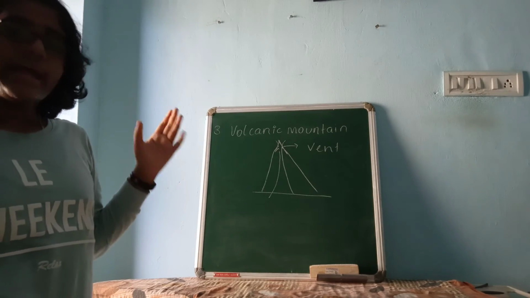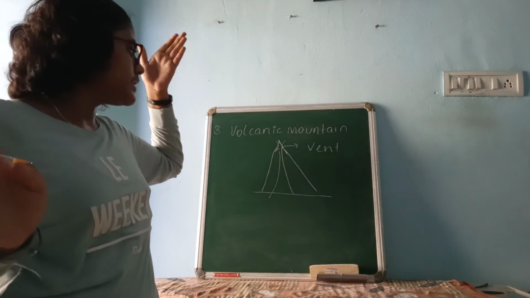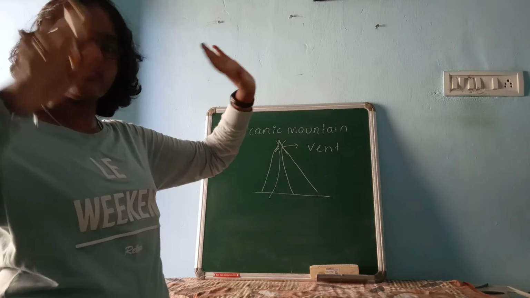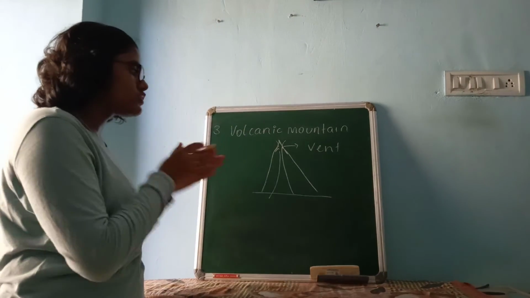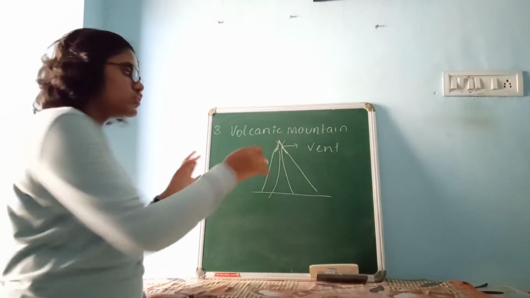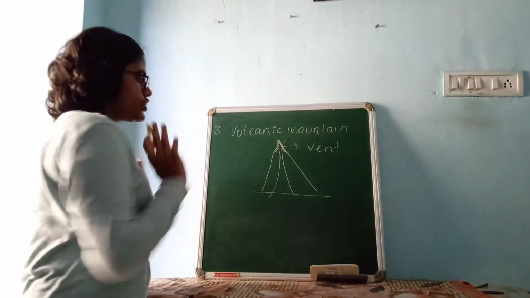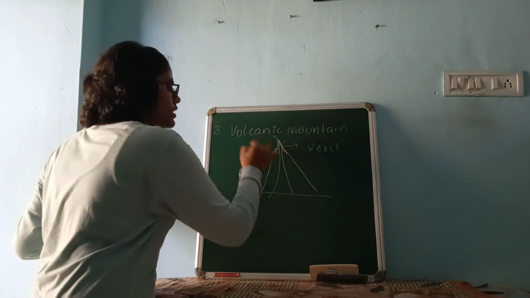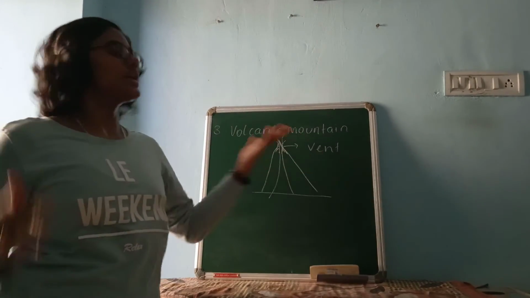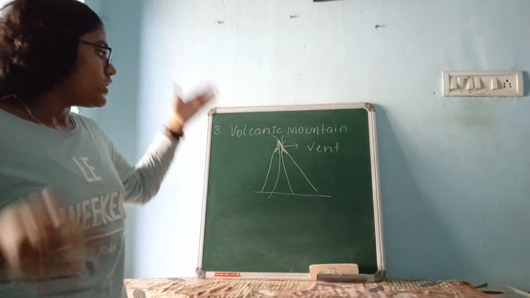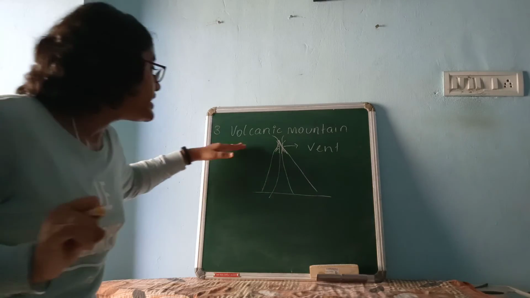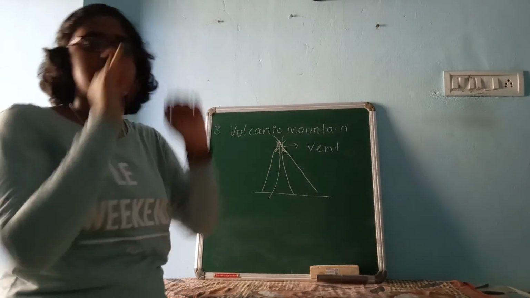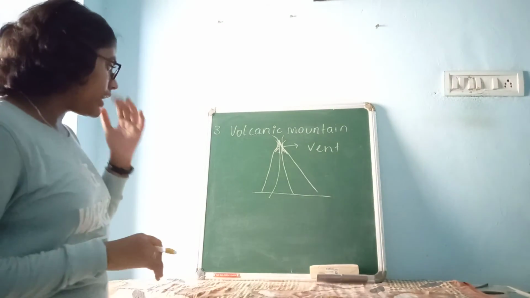Simple. And again, when the lava erupts, it will make its own vent, whether the old one is closed or not. When it is erupting and comes out, that hole is known as a vent. So we can say that this volcanic mountain increases its height.